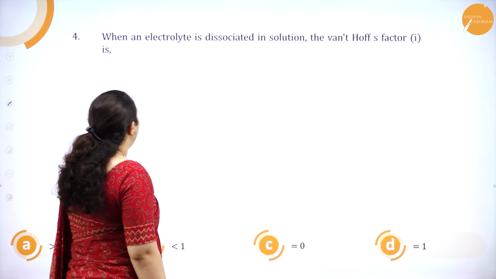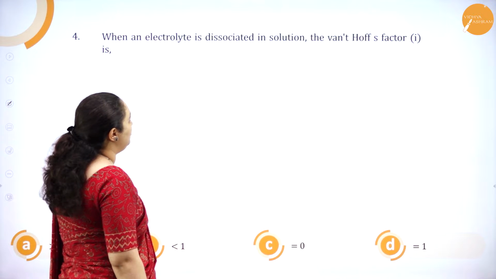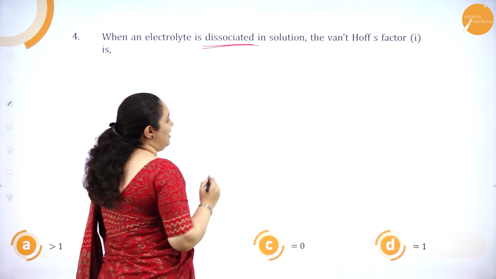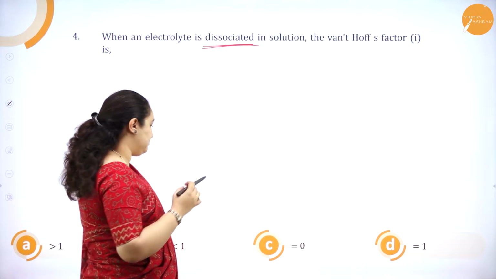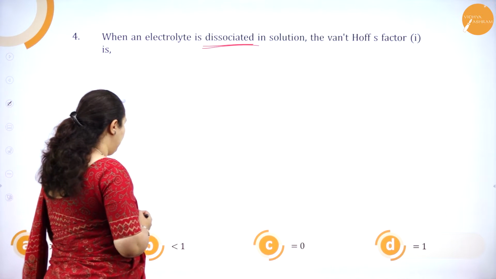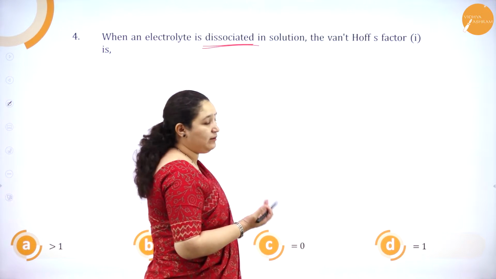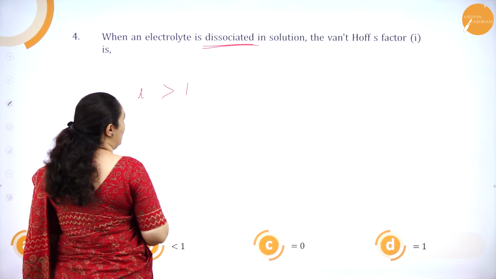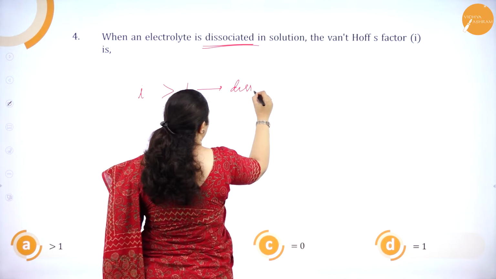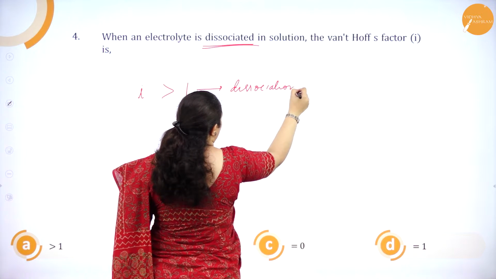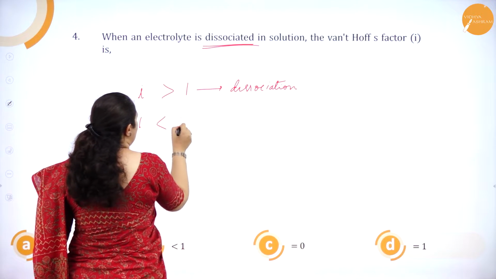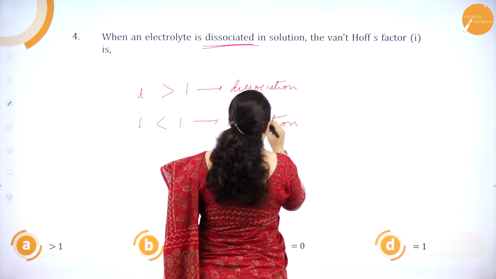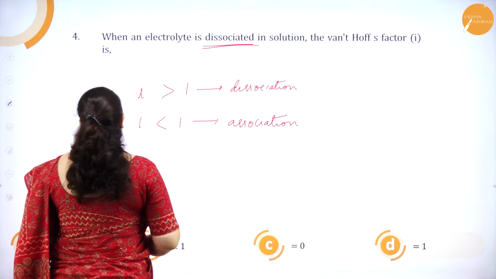Next question. When an electrolyte is dissociated in solution, the Van 't Hoff factor is. So if dissociation is taking place, they are asking us what happens to the Van 't Hoff factor. Options we'll see. It will be greater than 1, it will be lesser than 1, it will be equal to 0, or it will be equal to 1. Van 't Hoff factor when it is greater than 1, okay, it is dissociation, or dissociation is occurring. When it is less than 1, then association is taking place. Okay, so answer is for dissociation.